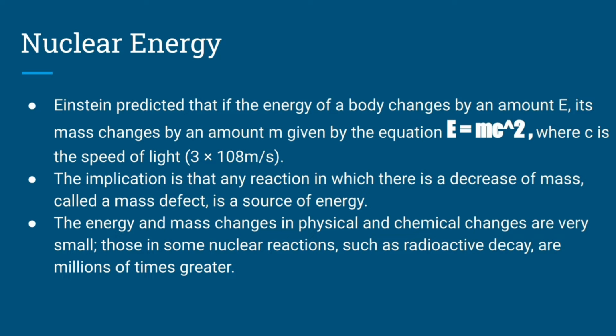What he's implying here is that every single gram of mass is an extremely concentrated store of energy, because obviously c squared is a very, very high value. The implication is that any reaction in which there is a decrease of mass, called a mass defect, is a source of energy. The energy and mass changes in physical and chemical changes are very small. Those in some nuclear reactions like radioactive decay, which is what fusion and fission make use of, are millions of times greater.